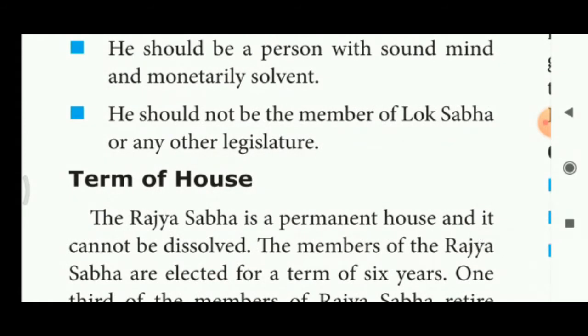He should not be a member of Lok Sabha or any other legislature. So he should not be a member of Lok Sabha and any other legislature. He should not work in any other legislature.